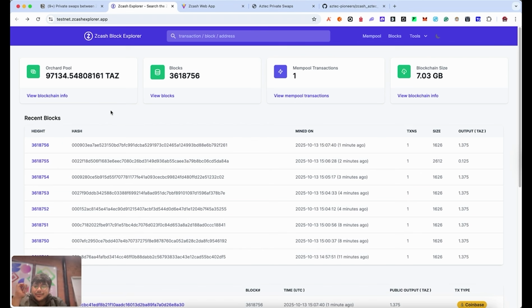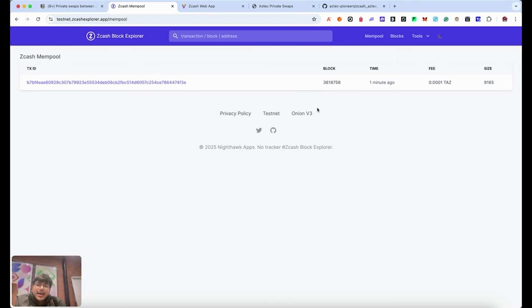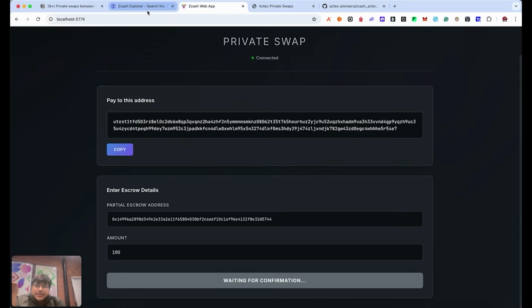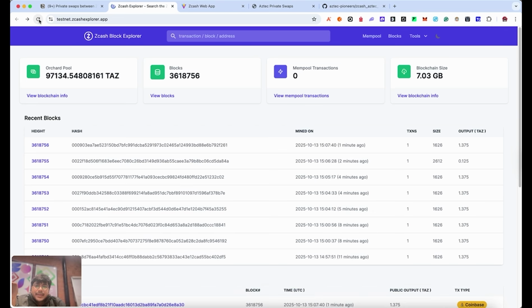Ideally, we would be waiting for more, but for the sake of the demo, even if we get one block confirmation, we confirm it right now. But that's just for the demo. When the next block is produced, this transaction should be confirmed. We are still waiting for confirmation here. Okay, cool. It looks like it has been.